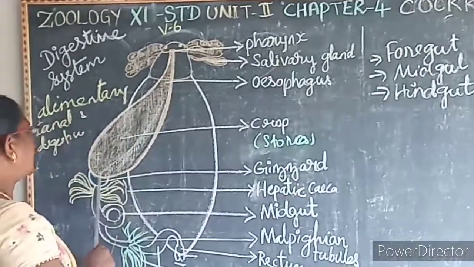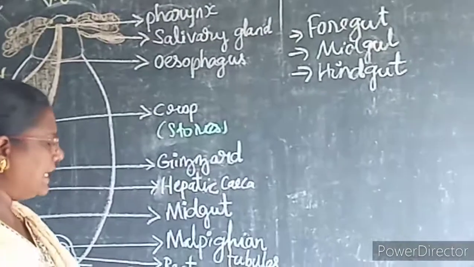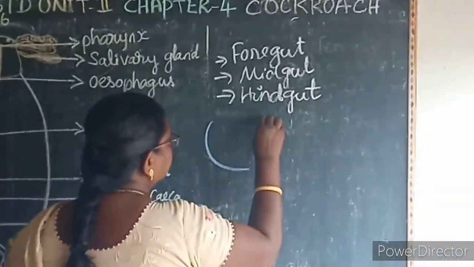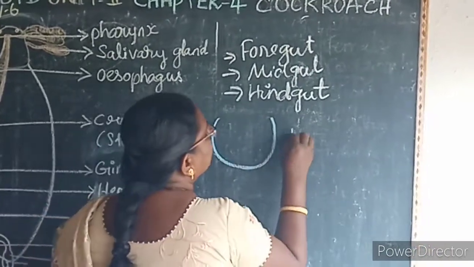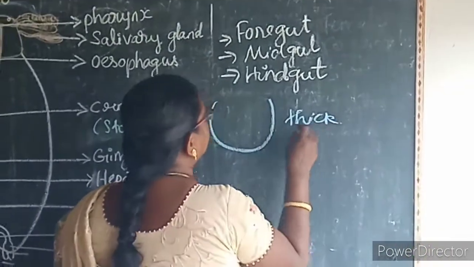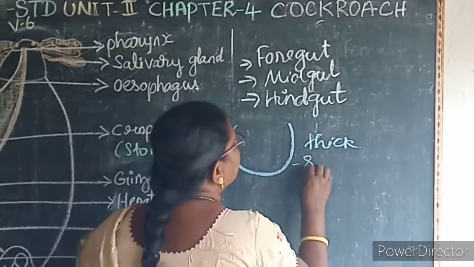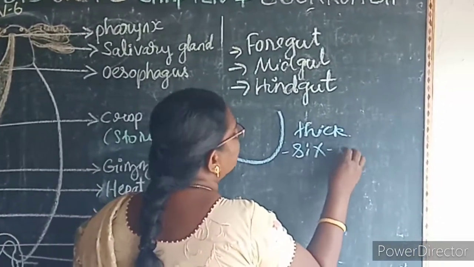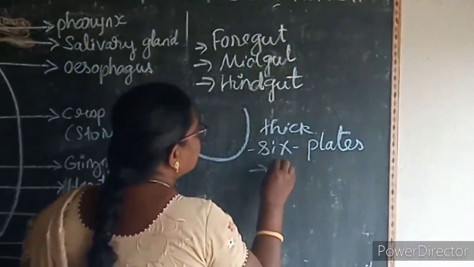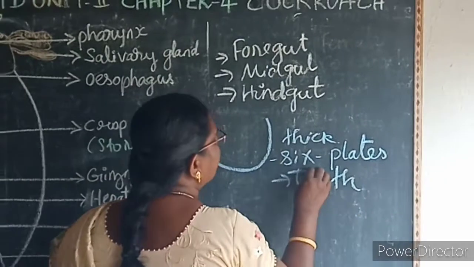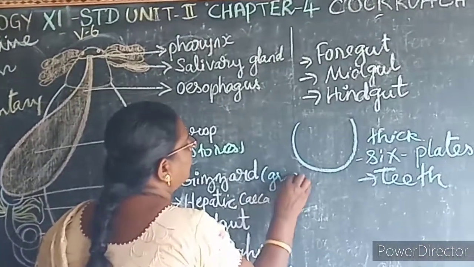And then this gizzard acts like teeth. How does it act like teeth? It has an outer and an inner thick muscular layer. It has 6 highly chitinous plates. These plates act like teeth and help to grind the food.